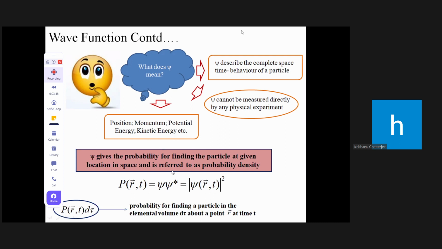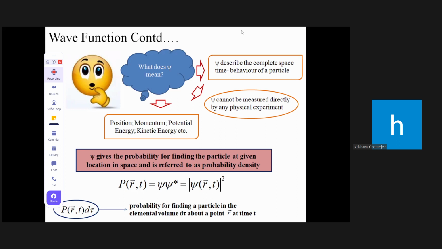So psi gives the probability for finding the particle at a given location in space and is referred to as probability density. And how do we find it? The probability density, say, of r and t, meaning three-dimensional, is equal to psi into psi star. Psi star is the complex conjugate of psi. If z equals x plus iy, then the complex conjugate z star will be x minus iy.